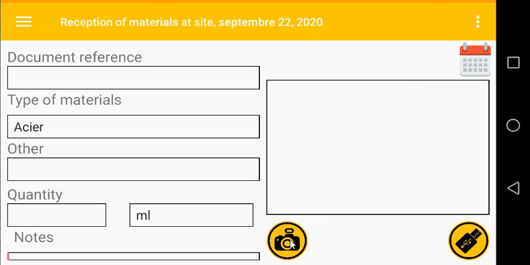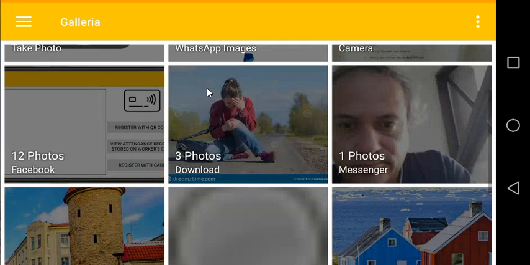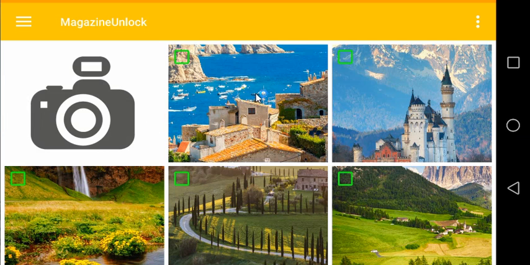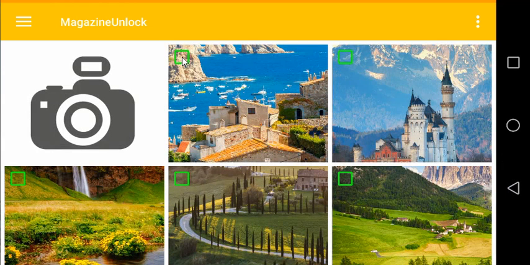and add some notes, for instance. To add a photo of the document, he just needs to select take a photo, or if he already took a photo earlier, he just needs to scroll through the available photos on the device, and let's say, for instance, this beautiful image of the ocean. Select here on the top left corner.